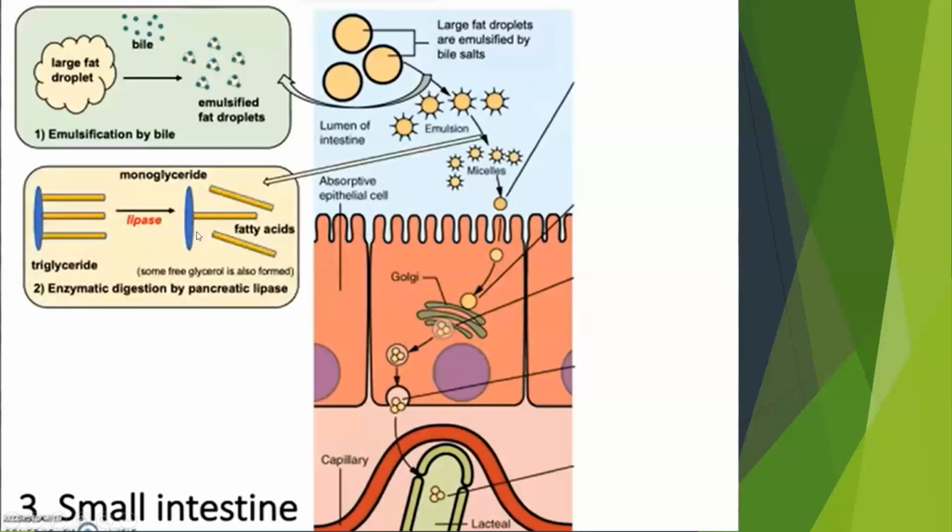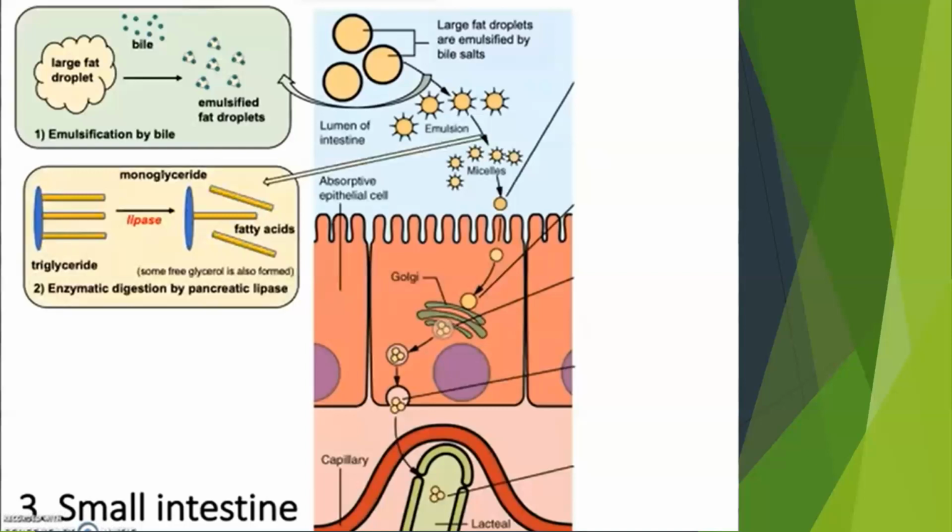In the digestion of triglyceride, one fatty acid is chopped off by the help of the pancreatic lipase, and the third fatty acid is chopped off again by the pancreatic lipase and colipase. So we produce either 2 fatty acids and 1 monoglyceride, or 3 fatty acids and 1 glycerol.